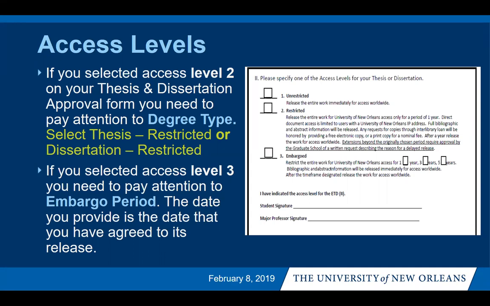Another thing to remember, a signed hard copy of the thesis and dissertation approval form is required and has to be turned into the graduate school in order for us to accept your thesis or dissertation. Once this document is turned into the graduate school, please note that this is considered the final approved title. Once your major professor and committee members have signed this form and you have turned it in, the title on your uploaded manuscript must match.